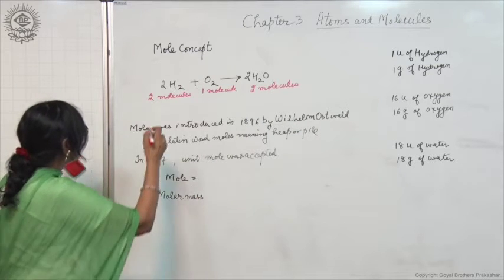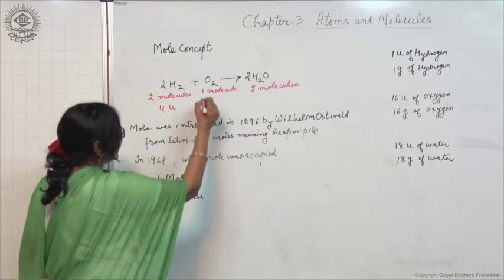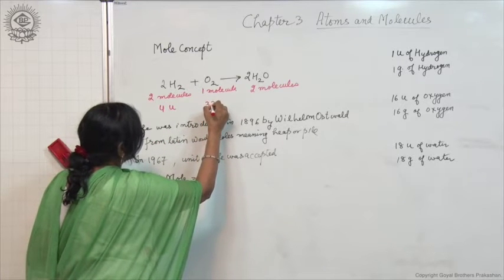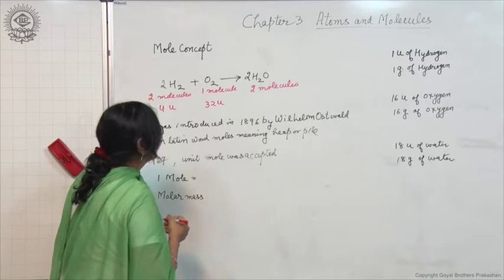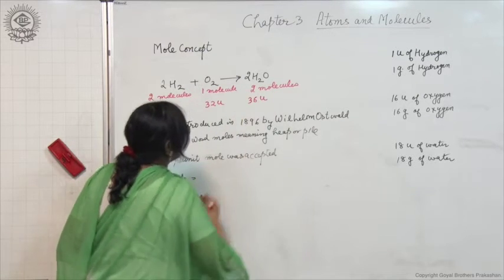Also it tells you that 4 U of hydrogen react with 32 U of oxygen and forms 36 U of water.